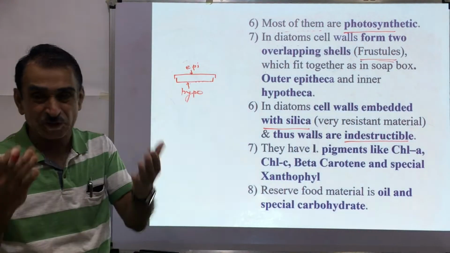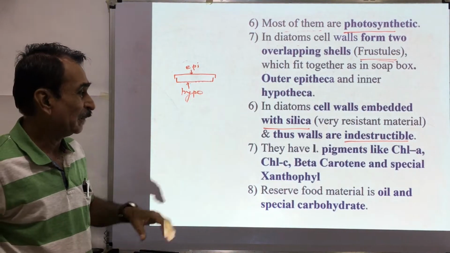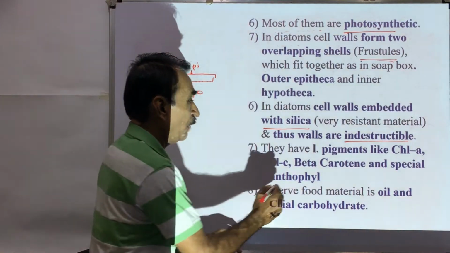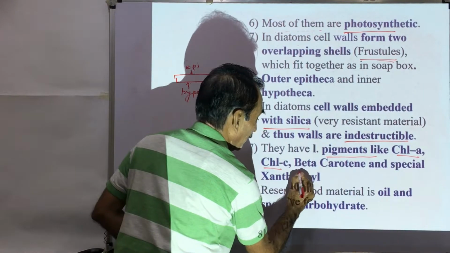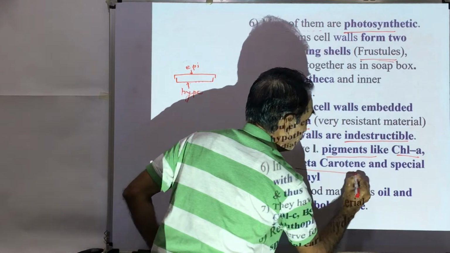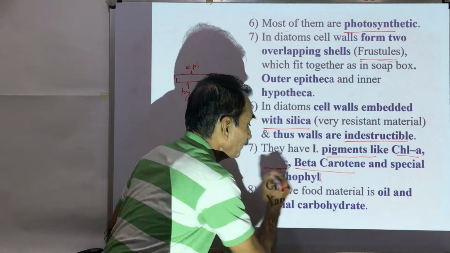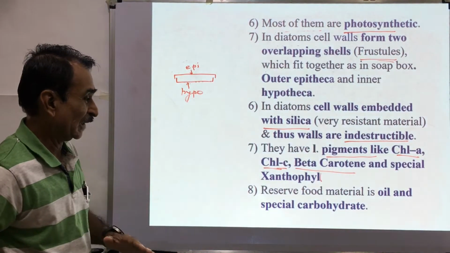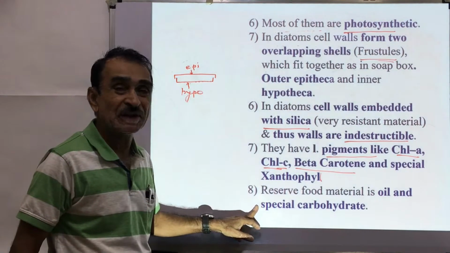They cannot be destroyed because of the silica. They have pigments like chlorophyll A, chlorophyll C, beta carotene and a special type of xanthophyll. Reserve food material is oil and special carbohydrates.